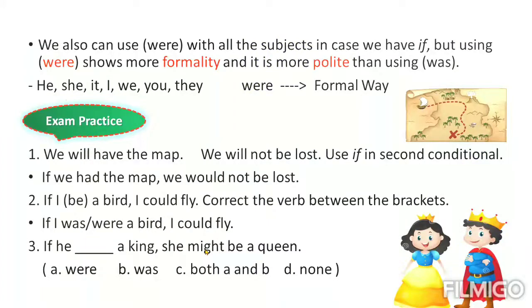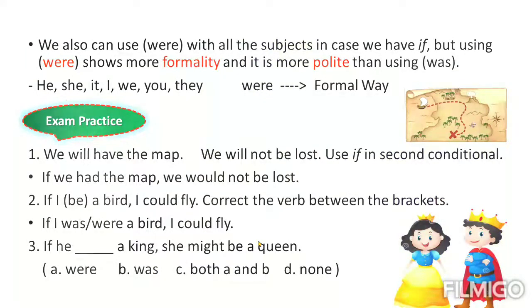Both A and B are correct, C is correct: were and was, as usual, both of them. I'm going to give you the answer by the end of the examples, so you can write the option by yourself.